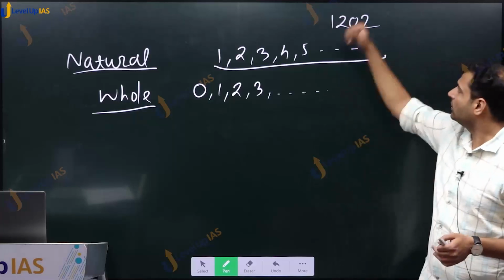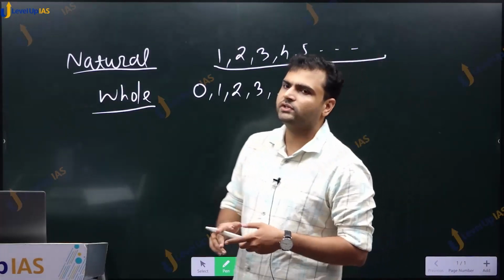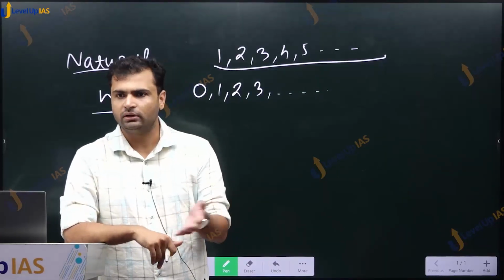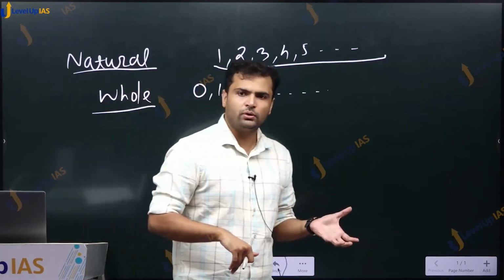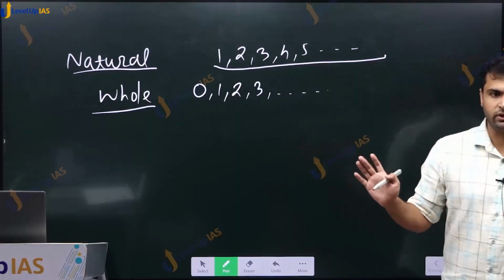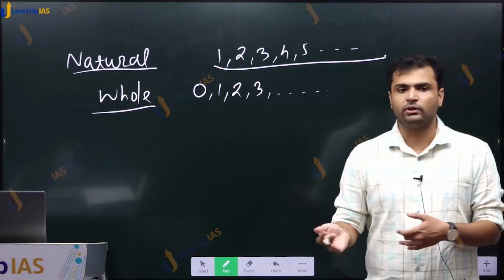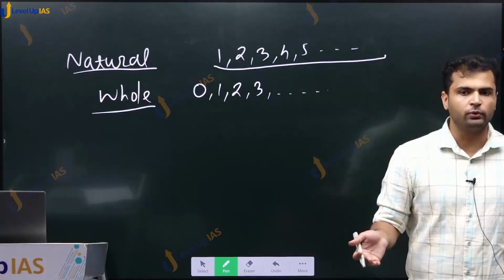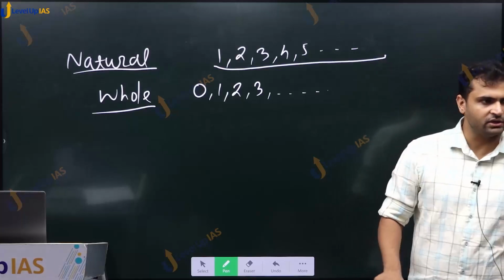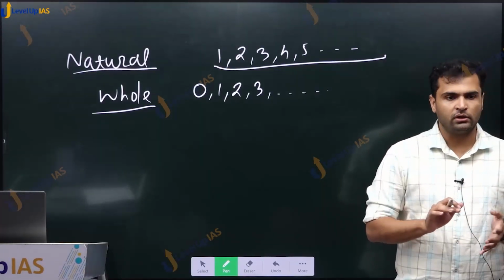So here 0 was known earlier, that is what we have. But the credit of Indian mathematicians like Aryabhatta and Brahmagupta was that they used 0 as a number in its own right. Earlier 0 was just a placeholder. They didn't know how to operate with zeros. Was 0 a number? Was 0 not a number? What to do with 0? But Brahmagupta, a 7th century Indian mathematician, gives concrete examples and concrete rules of dealing with 0.